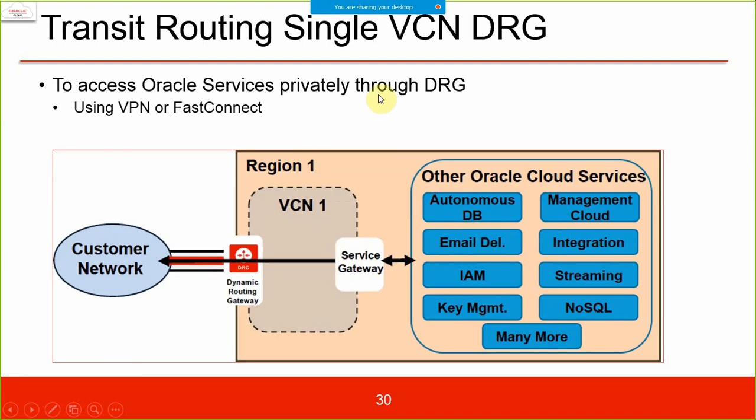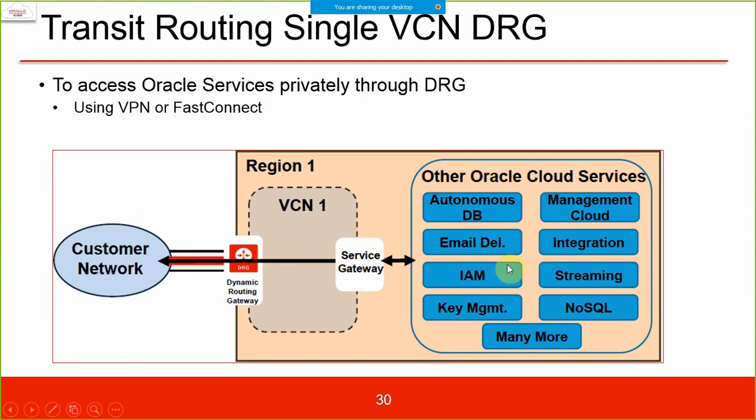Transit routing with a single VCN and DRG. We can also have this DRG here, and a service gateway in VCN1. Through this VCN1, it can act as transit routing for the customer to access special services available on the other cloud services, like Autonomous DB, Management Cloud, and email.